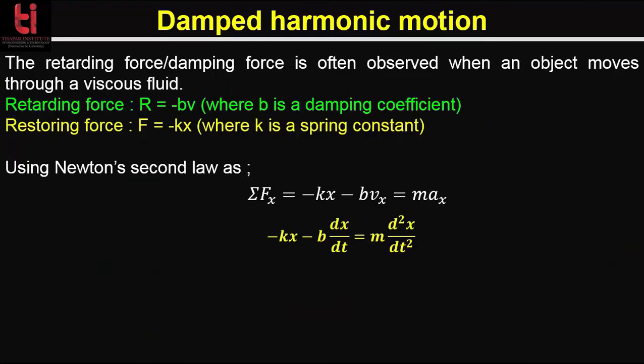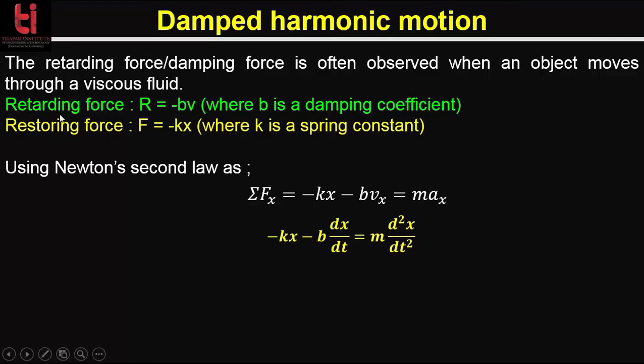Let's consider a damped harmonic oscillator similar to the previous picture, that is, the mass is immersed in a viscous fluid. When the object moves through a viscous fluid, it experiences a frictional force. This force dampens the motion. You know that the higher the velocity, the greater the frictional force. You can think about driving a car. When the car travels faster, the frictional force increases, thereby reducing the fuel economy. The damping force, that is the retarding force acting on the mass, is proportional to its velocity v, as long as the velocity is not too large.